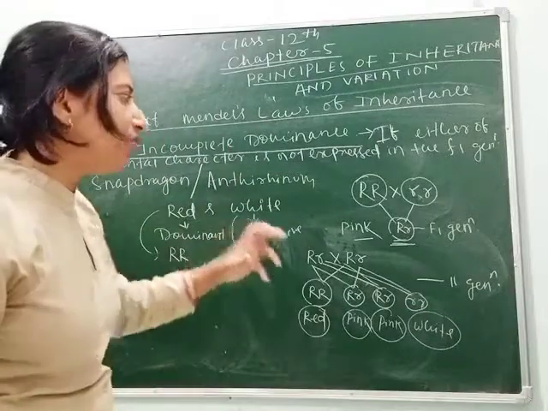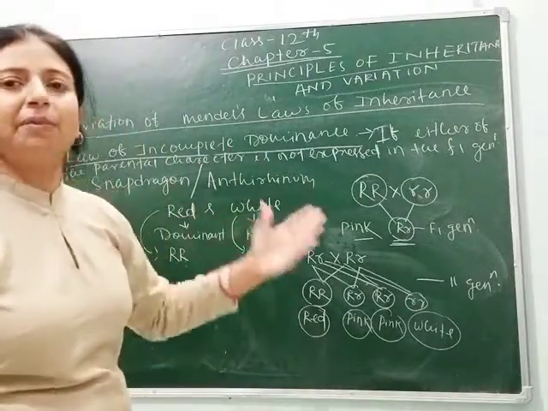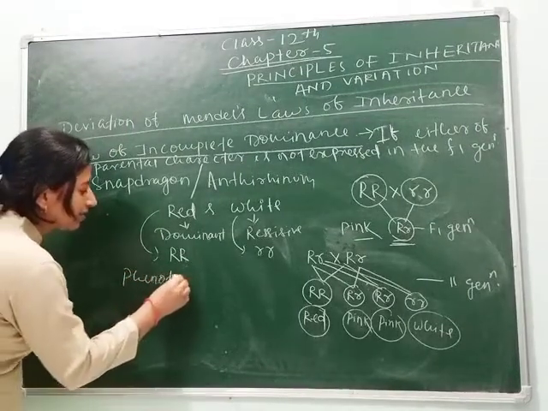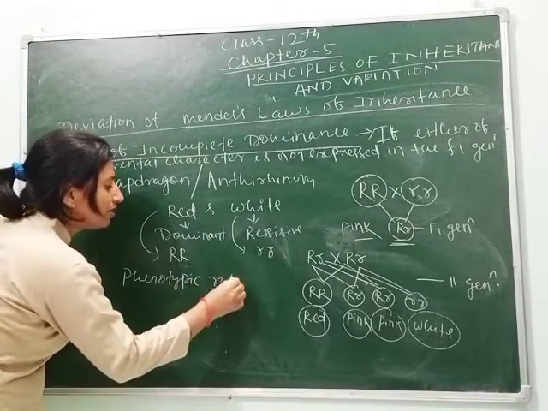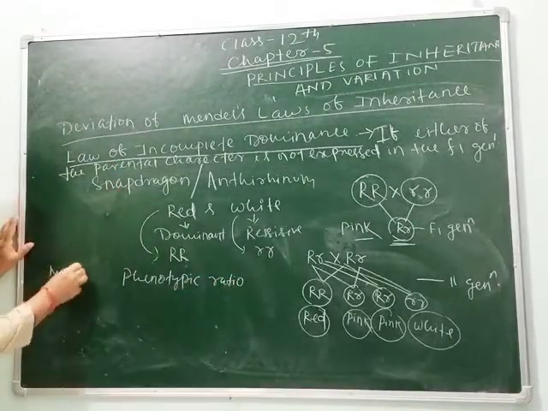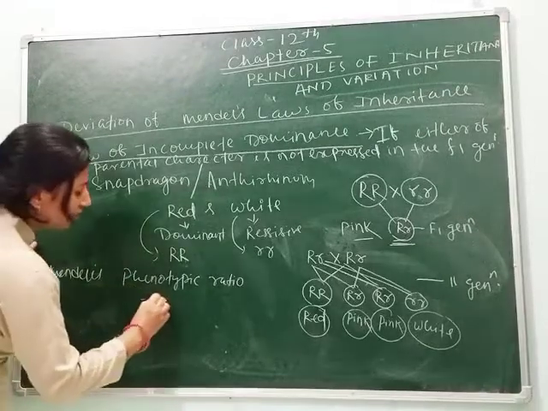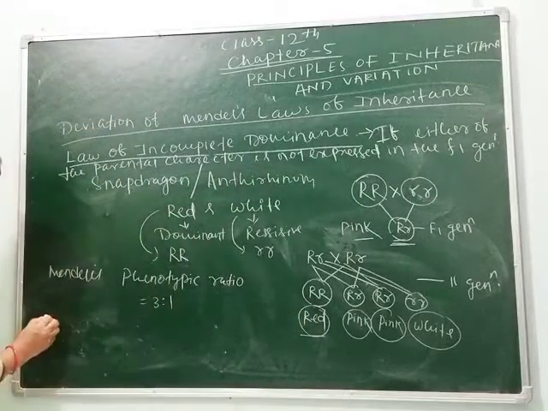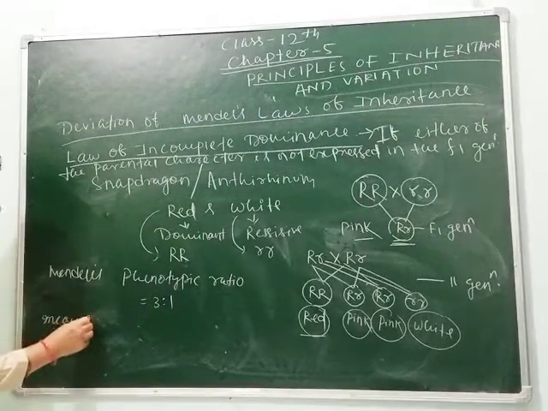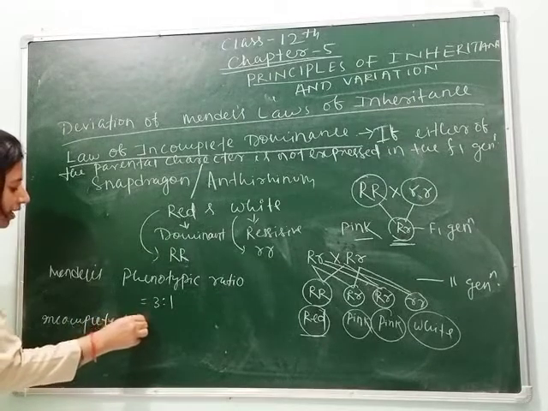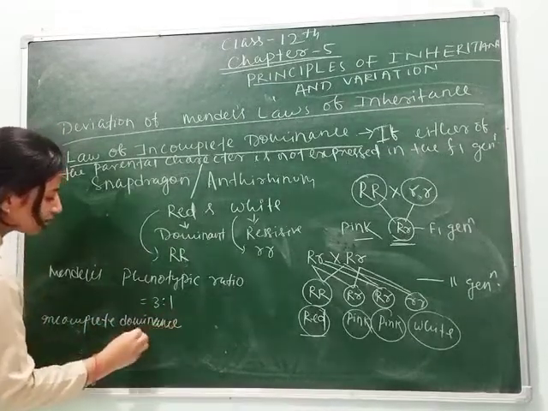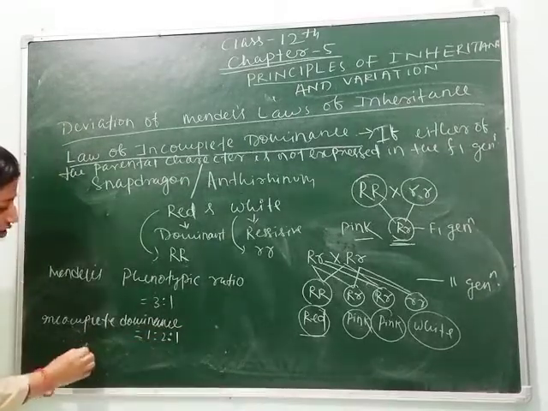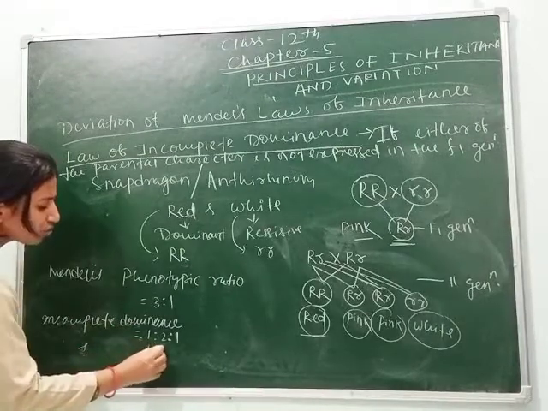If we consider the phenotypic and genotypic ratio with that of Mendel's law, in Mendel's law the phenotypic ratio is 3:1, but here in incomplete dominance the phenotypic ratio is 1:2:1, and the genotypic ratio is also the same, 1:2:1.